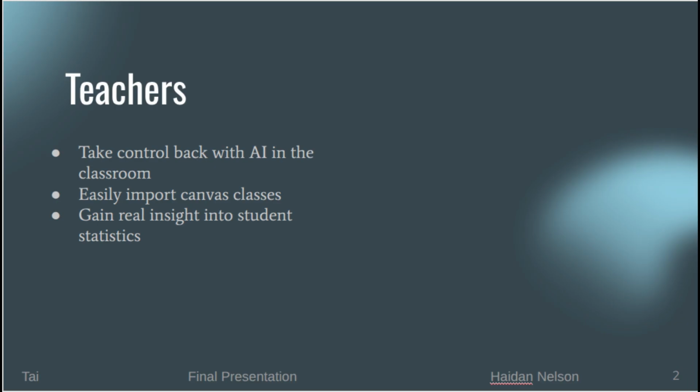There are two primary users for TIE, teachers and students. For teachers, we look to offer an AI solution that puts them in control. Teachers are able to control the type of help students receive from their chatbot to ensure students are able to really learn the material and not just cheat. Teachers are able to import their already built Canvas classrooms directly into TIE to make setup really smooth and simple. In addition to giving teachers a controllable chatbot, TIE arms educators with student statistics so they can see exactly how each student is engaging with the material to provide insights on their performance.